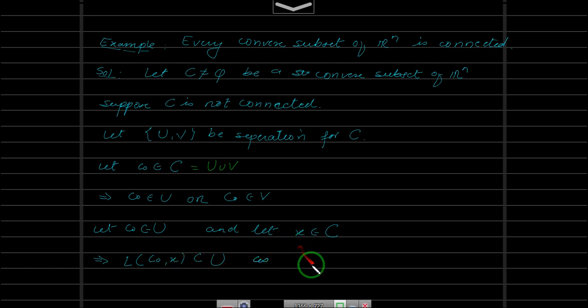That will be the reason: the segment c naught x is connected and already c naught belongs to U, so obviously all those points should be in U. So this implies if you take any arbitrary point x in C, this x belongs to U for all x belonging to C. And if x belongs to U for all x belonging to C, then if you take any points from C, it is in U, and in that case we will get V equals the empty set.